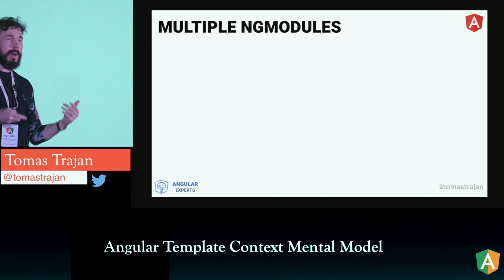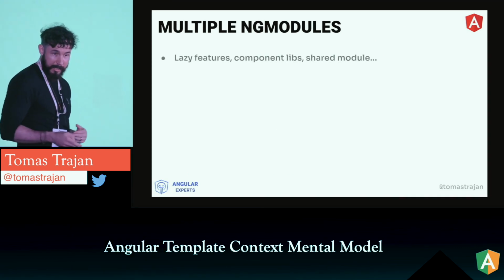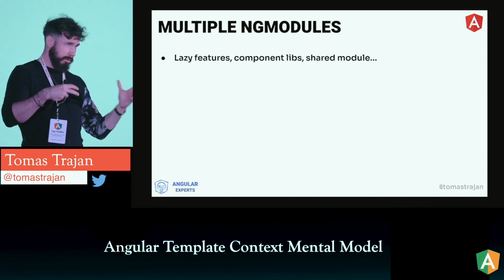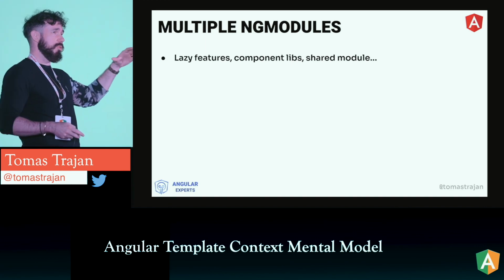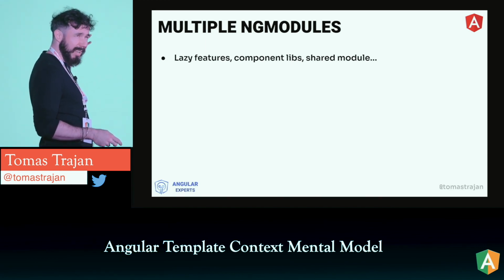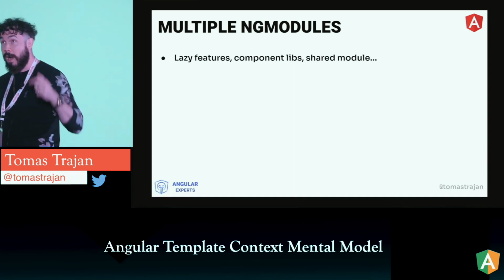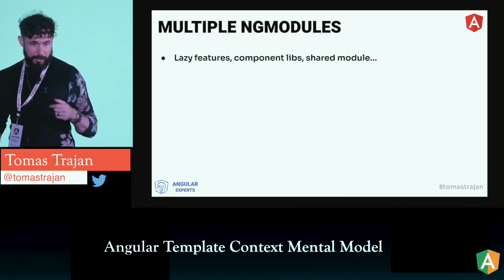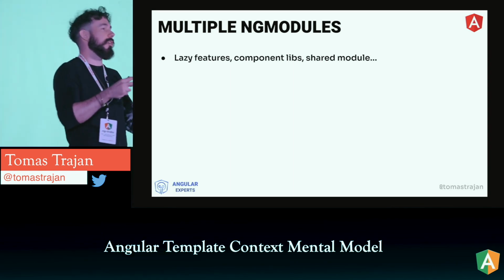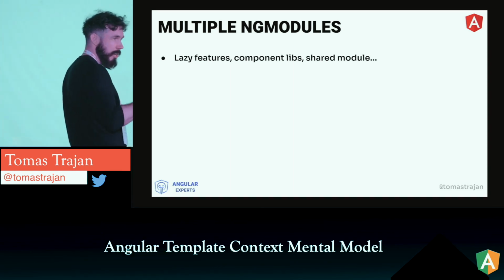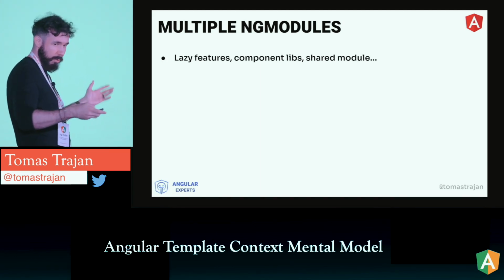And therefore in practice we often have applications which have more than one NgModule, right? The most typical other modules are lazy loaded features, or modules from third-party component libraries like Angular Material or Taiga UI or PrimeFaces or PrimeNG, right? Or maybe we have something like a shared module for the shared components and widgets which are local to our repository, to our application workspace.